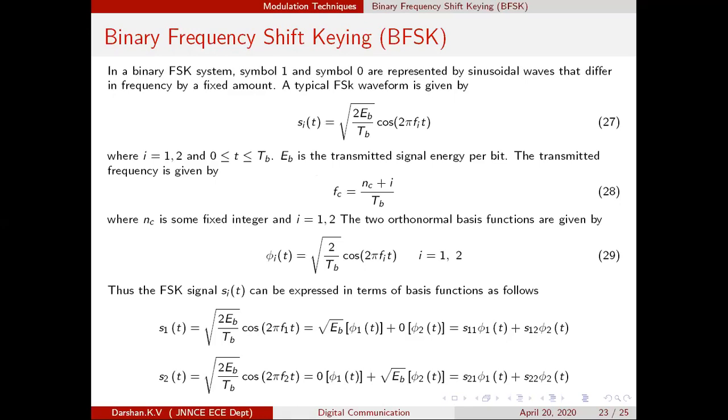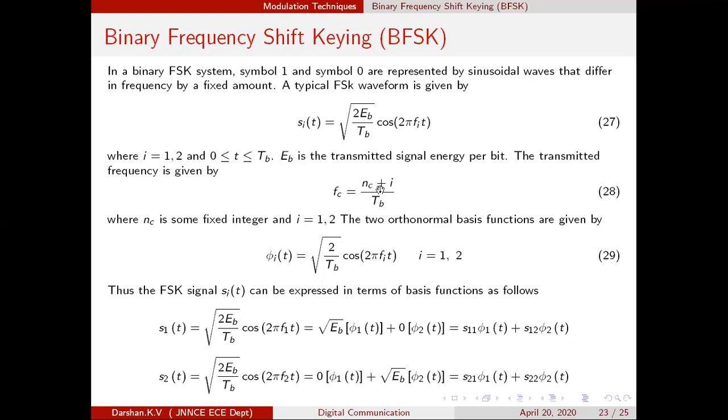Frequency modulation. Two symbols, and each symbol is given a frequency. You vary the frequency of the carrier, either increase or decrease it, or use two different frequencies. Two different carrier frequencies you can use, just as shown.